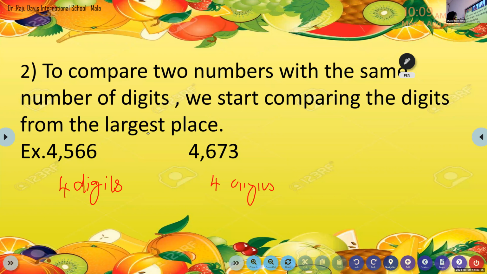Okay. So children, here we know this is the thousands place. They are same, 4 and 4. So what we have to do? Go to the hundreds place. Here it is 5. Here it is 6. So Nia, can you tell me which number is greater? 6. 6 is greater than 5. So which number is greater? 4,676. So how will I place the symbol here? Crocodile mouth big open to the greater number. 4,676. And this number is small.